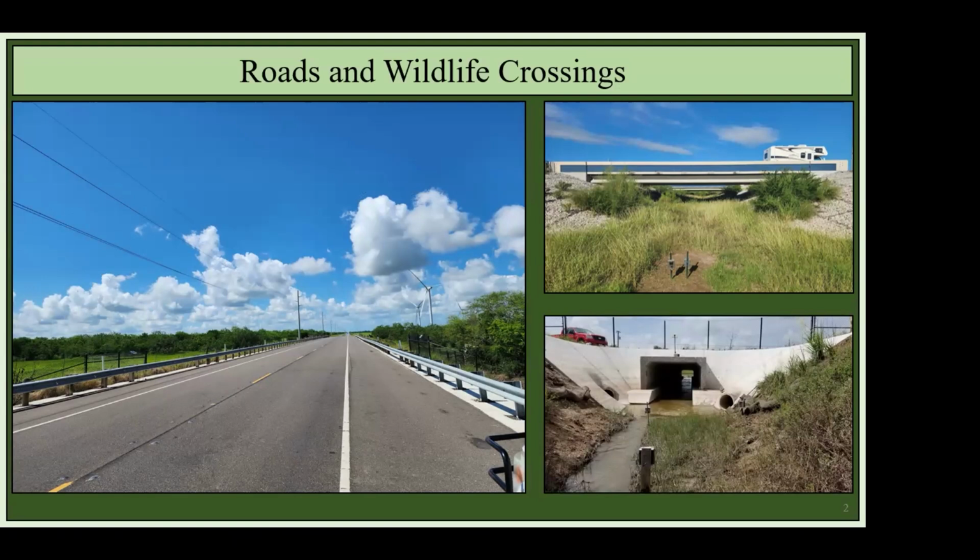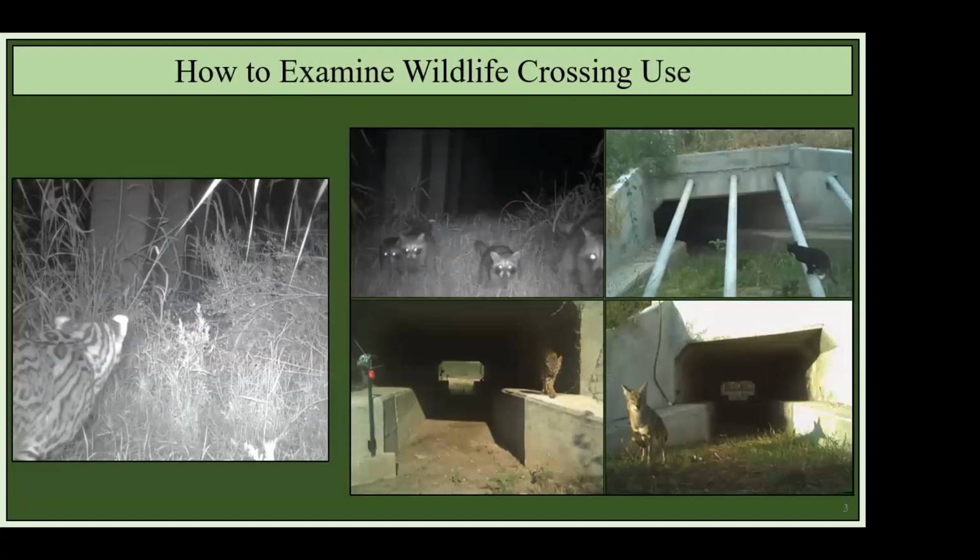For example, large migratory ungulates throughout North America, mountain lions in California, or ocelots in Texas. Yet a wide variety of species benefit from wildlife crossings, not just our target species. So it's important to consider how we actually assess the effectiveness of wildlife crossings.